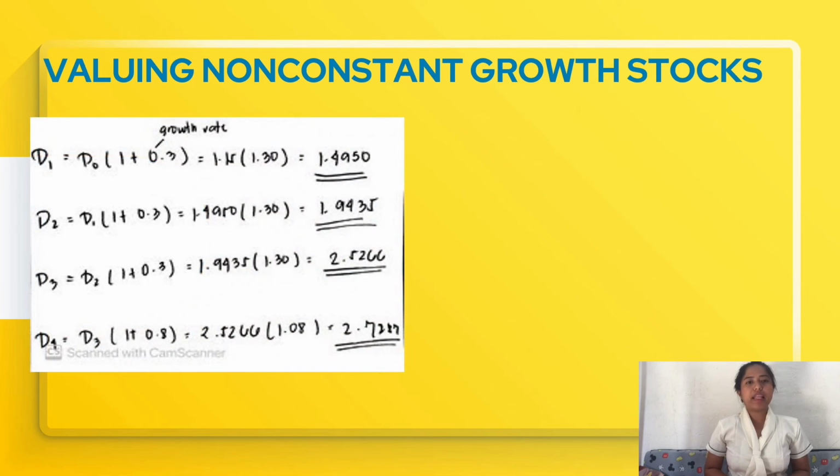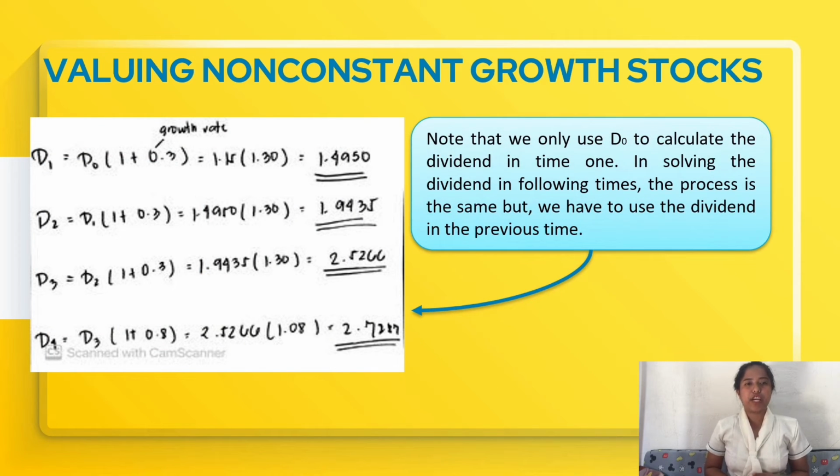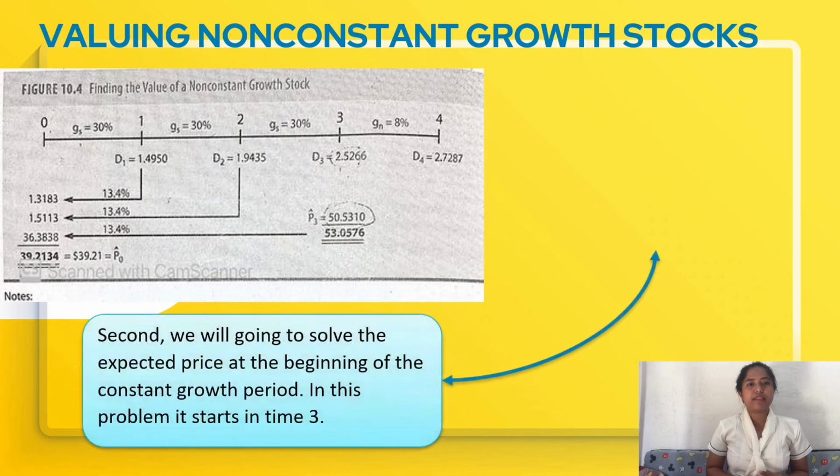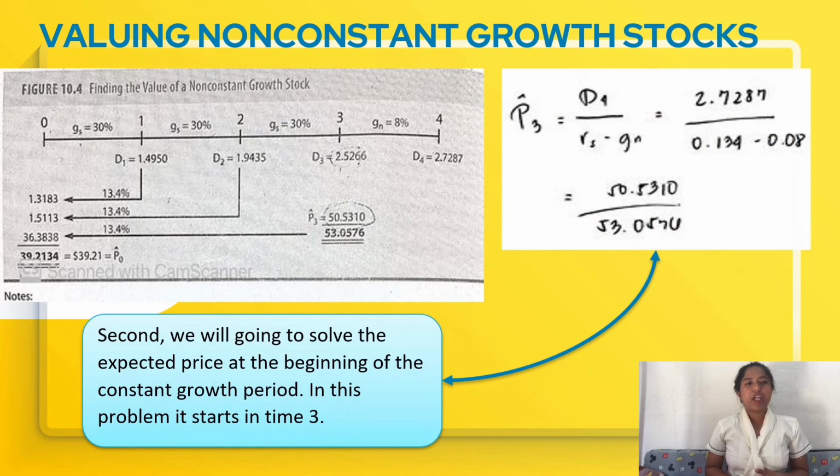Valuing non-constant growth stock. Let's take a look at this example. In finding the value of a non-constant growth stock, first we have to compute the dividends. This is the calculation. Note that we only use D0 to calculate the dividend in time 1. In solving the dividends in the following times, the process is the same but we have to use the dividend in the previous time. Second, we are going to solve the expected price at the beginning of the constant growth period. In this problem, it starts in time 3. This is the calculation. 2.7287 divided by 0.134 minus 0.08 is equal to 50.5310. The stockholder could sell the stock for this price at time 3.